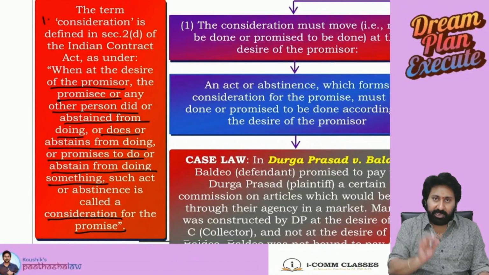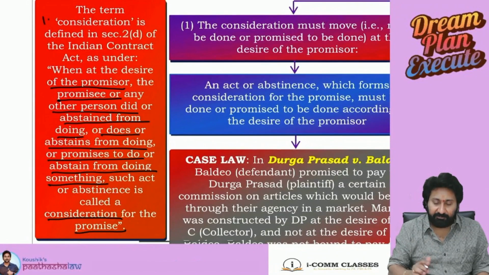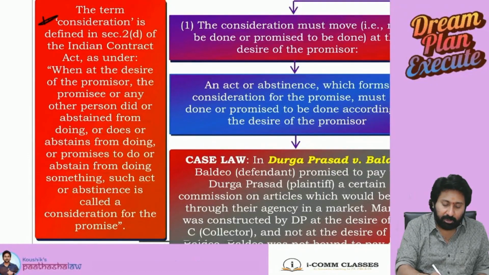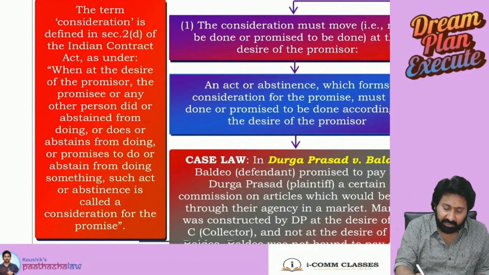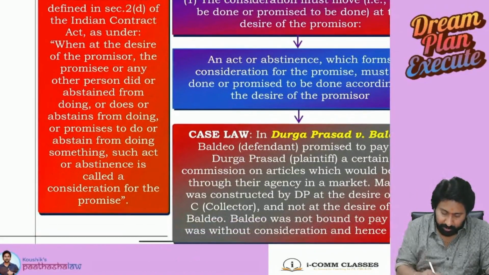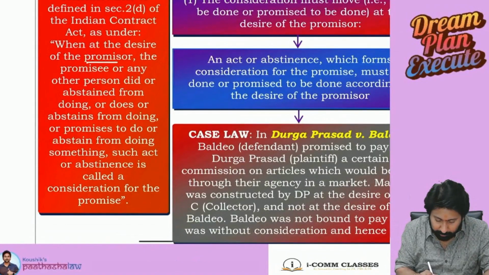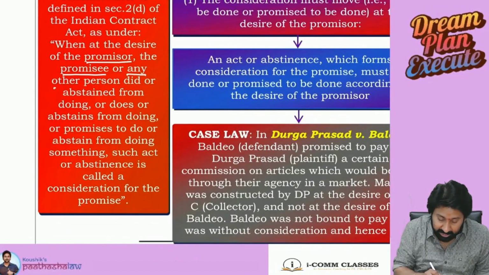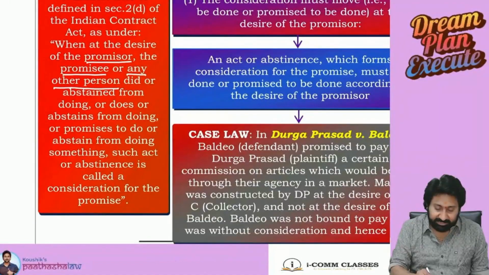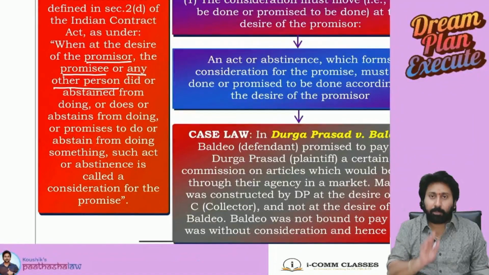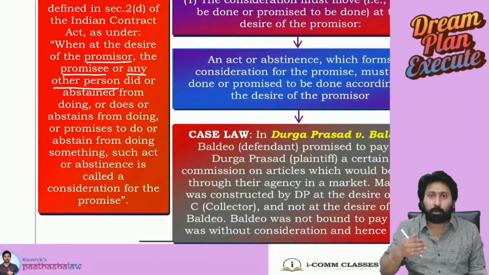See, my point is, what do you mean by consideration? If a question comes in exam, you have to write the definition. What is the basic definition that was provided in the Contract Act? See here. There are 2 parties, promisor and promisee. There is a third person as well, any other person. In a contract, 2 persons are required. Who makes the promise is a promisor. Who accepts the promise is a promisee.